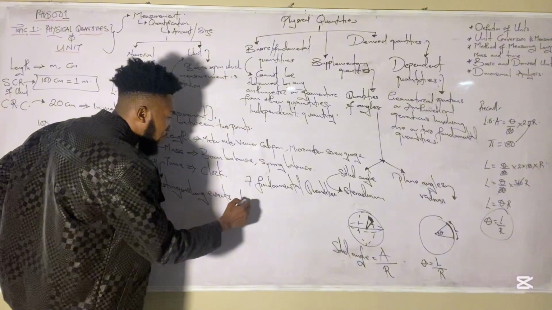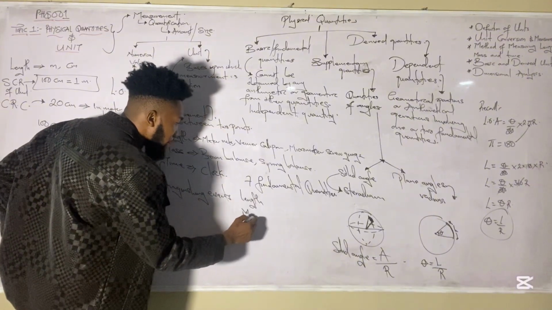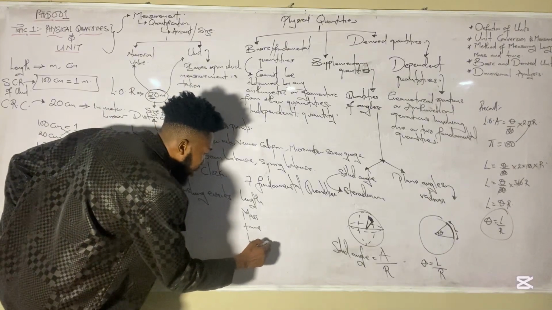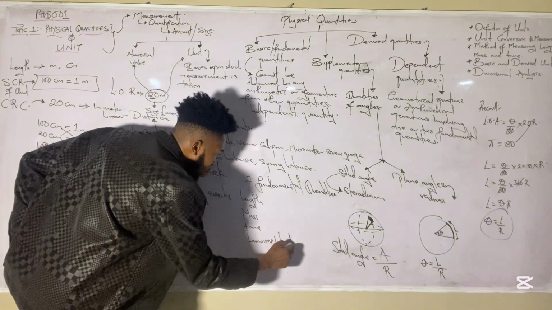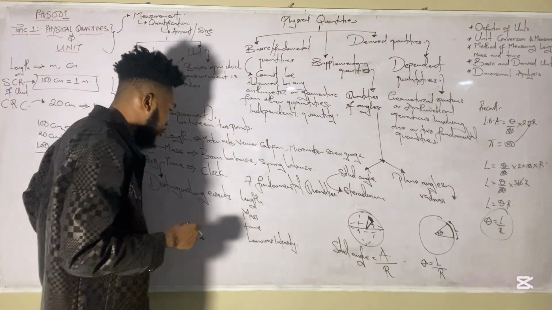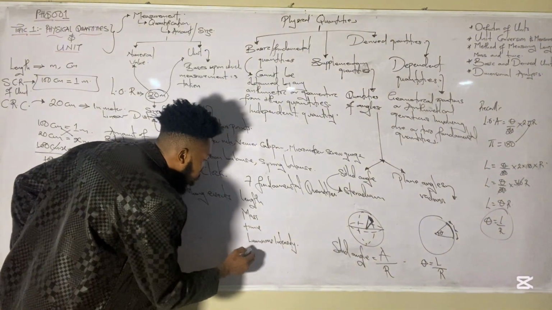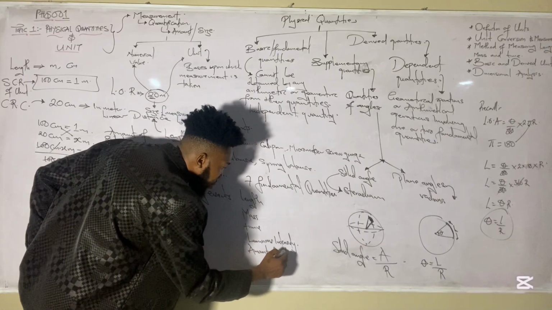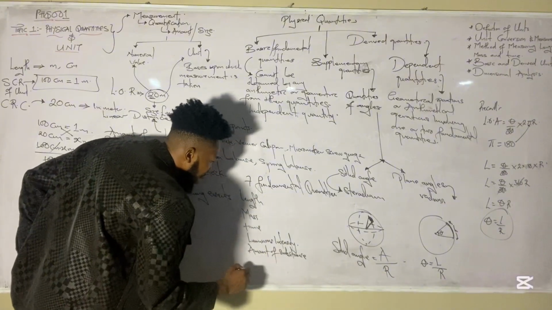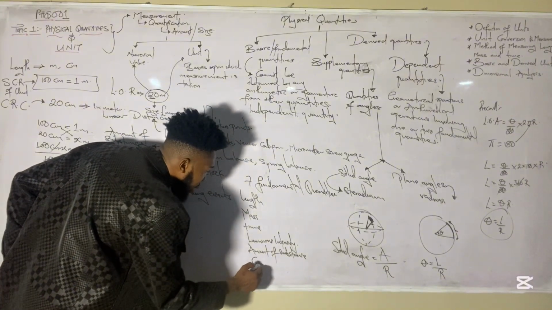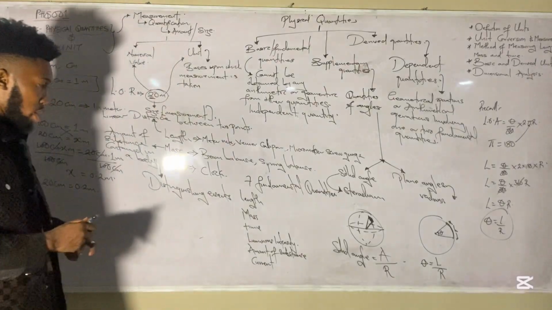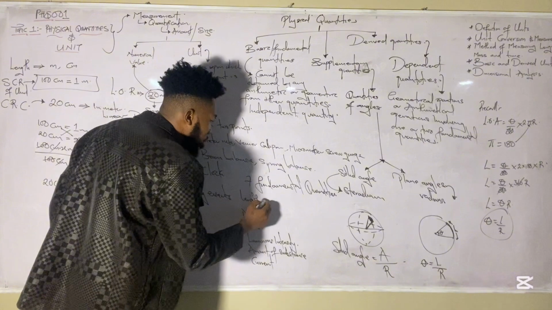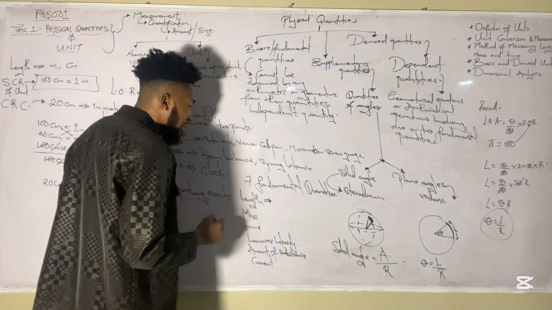We have the first 3, which are the major ones: length, mass, and time. What are the remaining? We have luminous intensity, which describes how bright light shines, as the flux of the light. We also have amount of substance. Then we have current. And your length is measured in what? Your length is measured in meters.